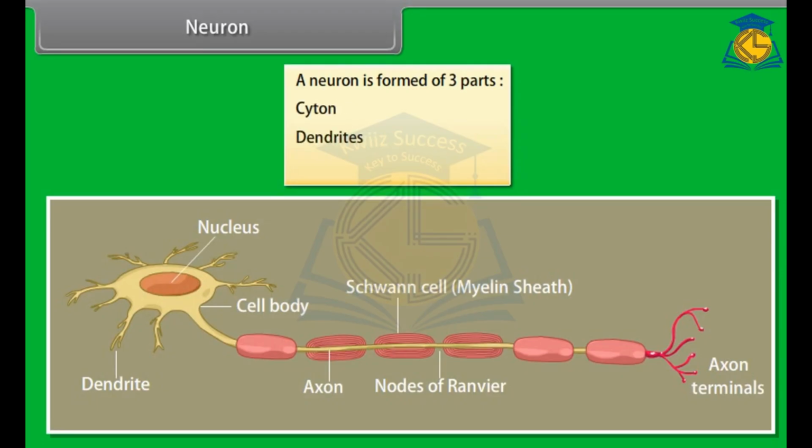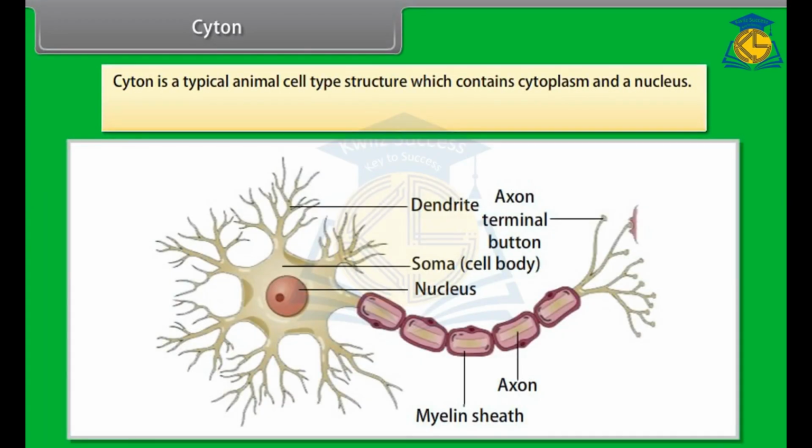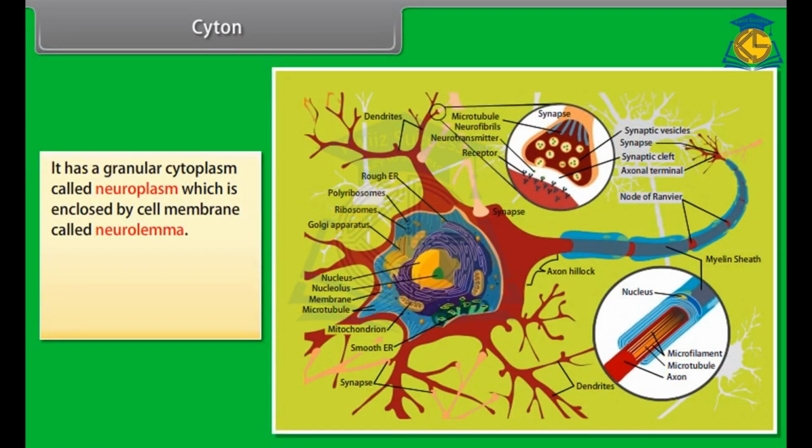Cyton, dendrites, axon. Cyton. Cyton is a typical animal cell type structure which contains cytoplasm and a nucleus. It is spherical in shape and about 4 to 135 μm. It has a granular cytoplasm called neuroplasm, which is enclosed by a cell membrane called neurolemma. It also has a large spherical and centric nucleus with a nucleolus.